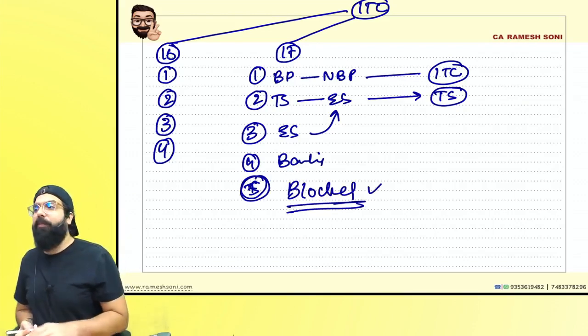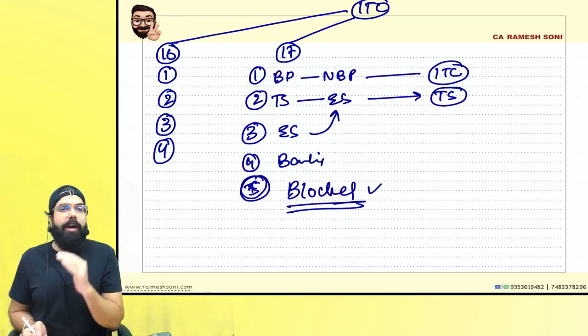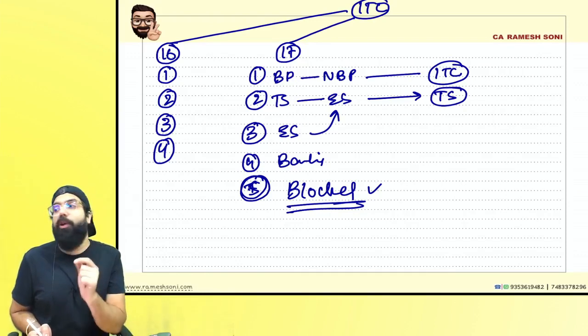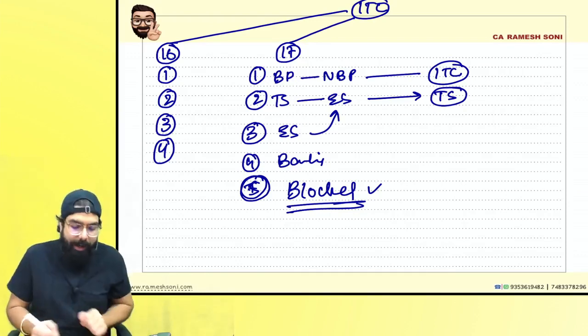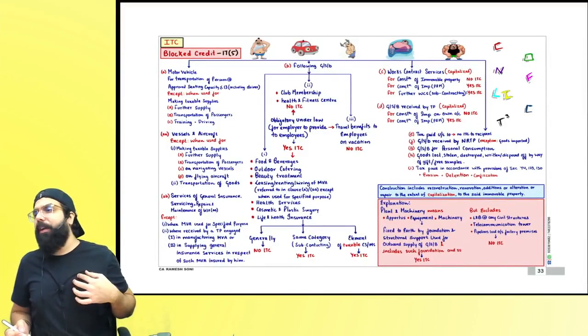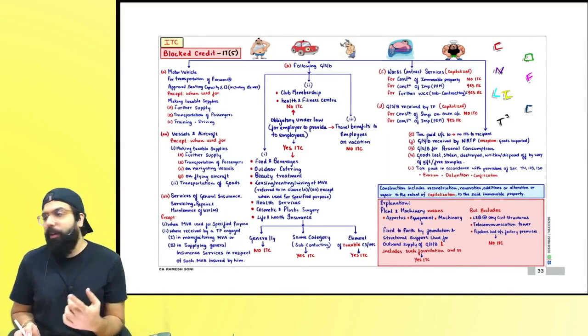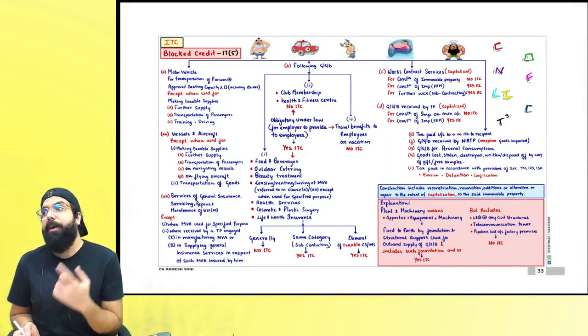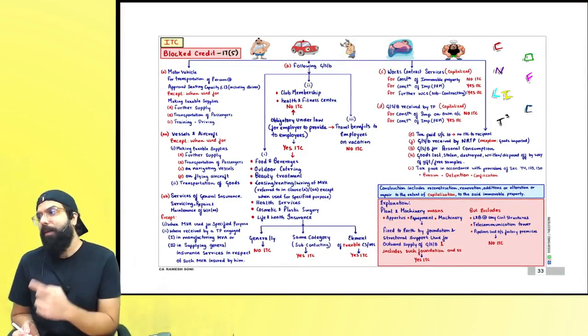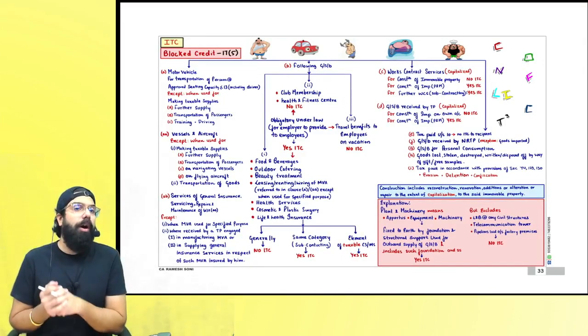Even if you are buying something for your business, if the government has told that thing is in the block credit, you will not get the credit. Let's now revise section number 17 subsection 5, which talks about block credit.